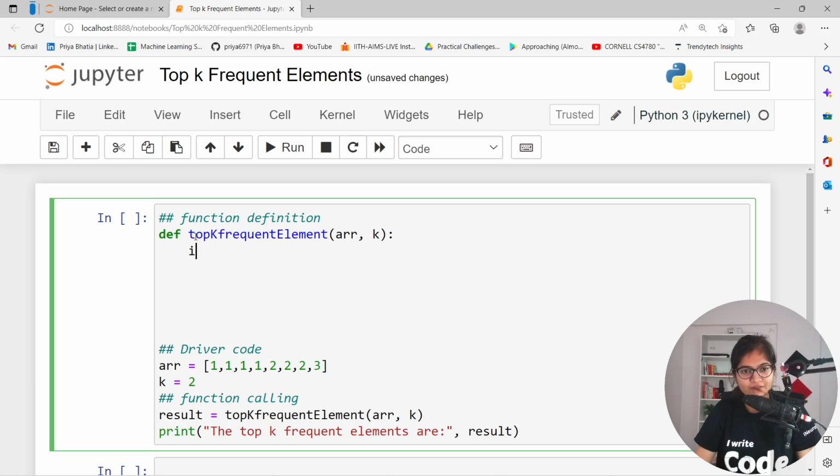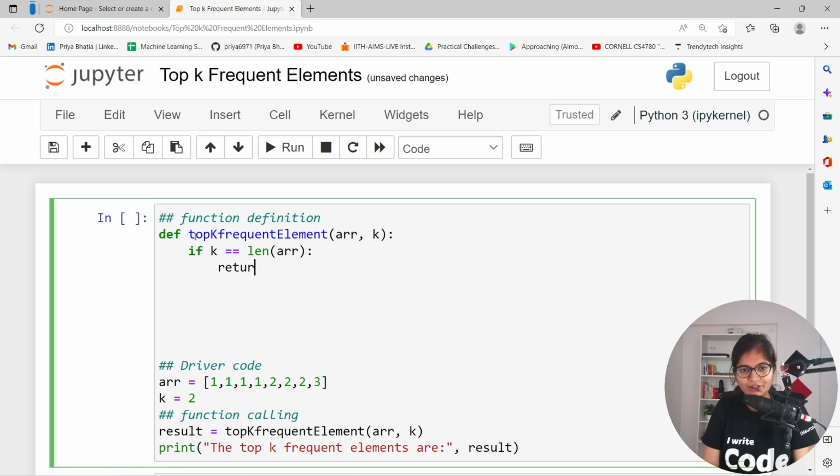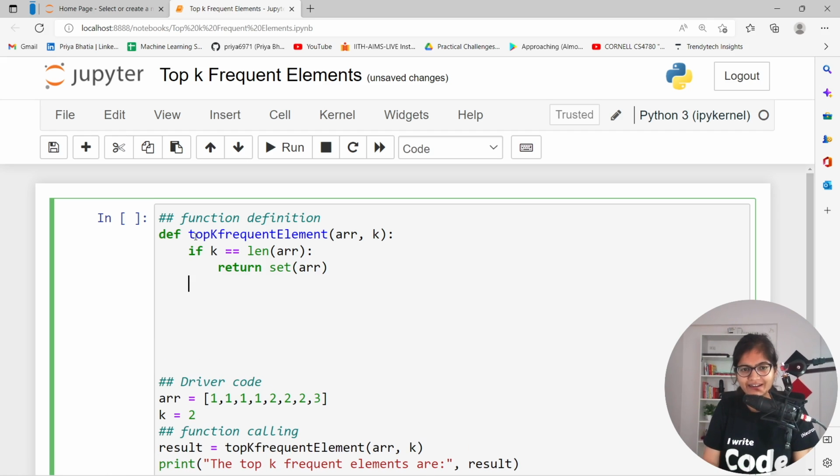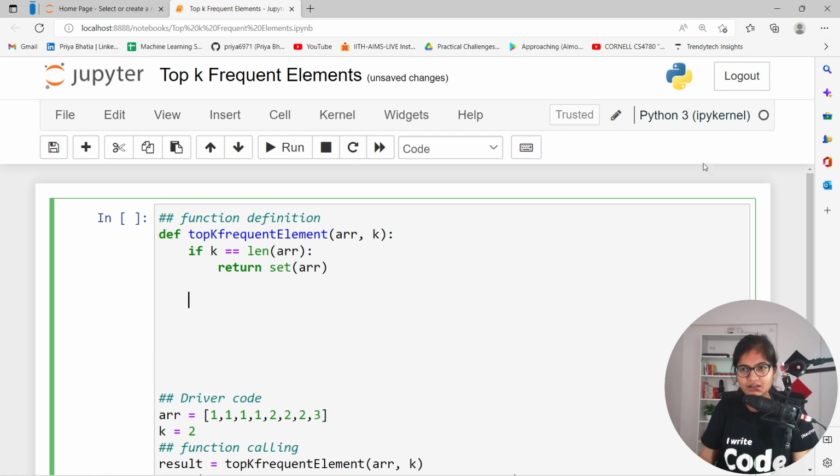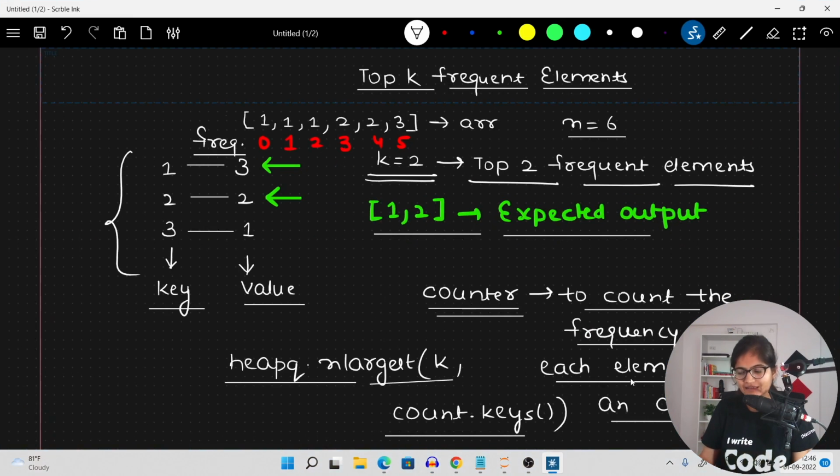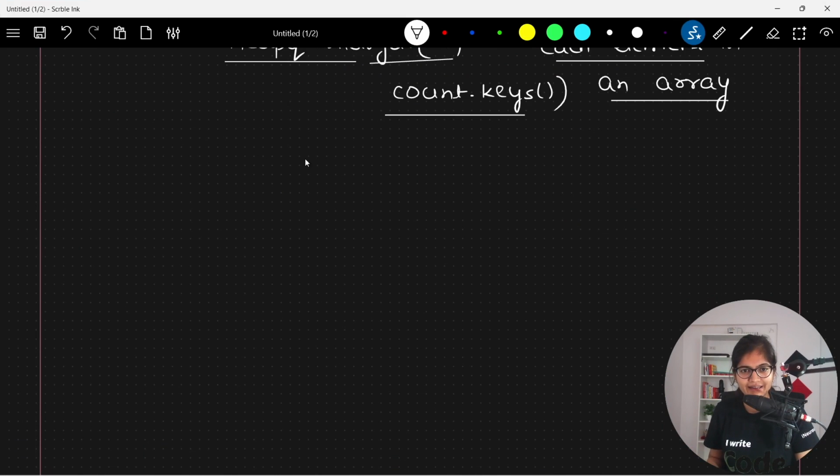Just assume that if the value of k is equal to the length of the array that you have, at that point of time you can simply return the elements present inside the array. For example, suppose the array contains 1, 2, 3 and 4, and you are saying give me the 4 frequent elements. At that point, what is the output? The output will be the array itself.